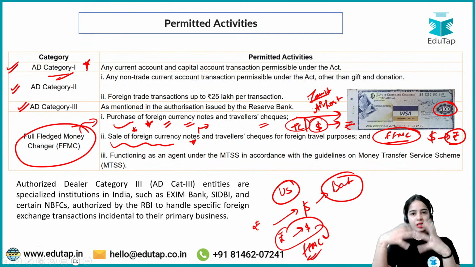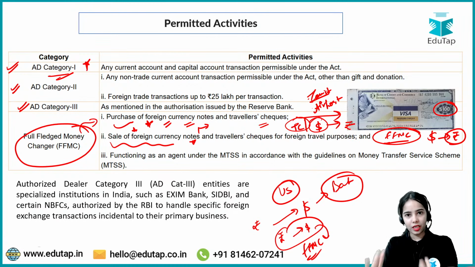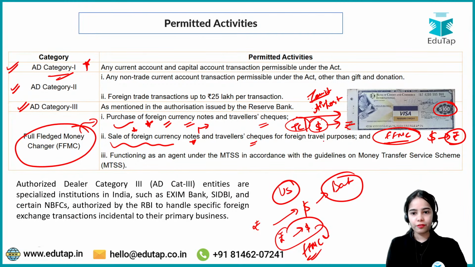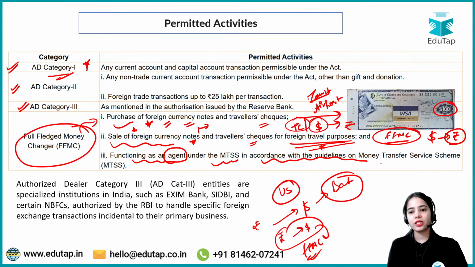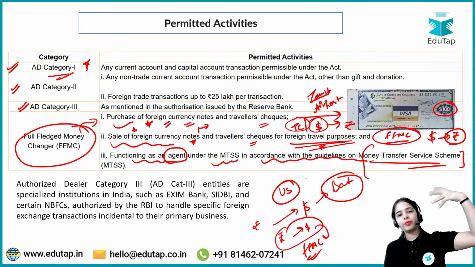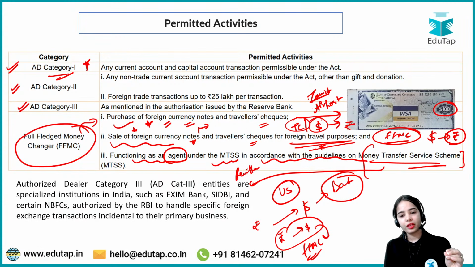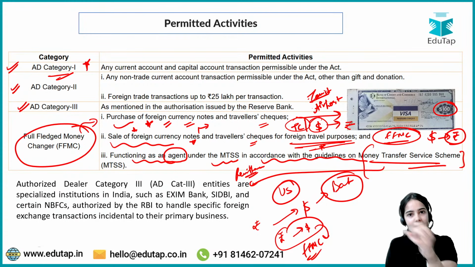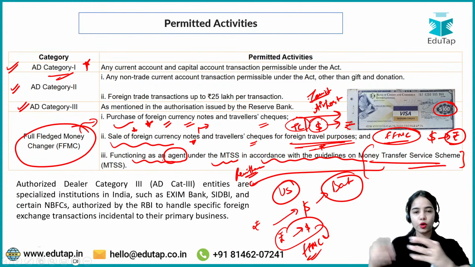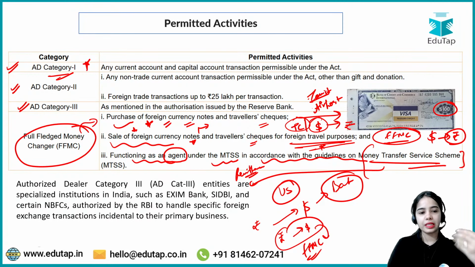They can purchase the foreign currency and the traveler's check, providing the rupees, or they can sell the foreign currency and the traveler's check for foreign travel purposes. Okay, they can also function as an agent under the MTSS in accordance with guidelines on MTSS. So the money transfer service scheme: the non-resident Indians send remittances to India. For the inflow of the remittances, that can also be tackled by the full-fledged money changer.